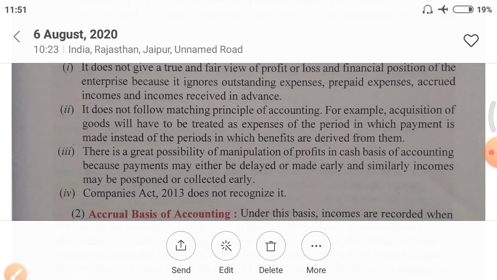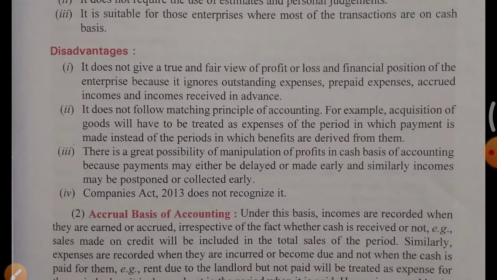For example, acquisition of goods will have to be treated as expenses of the period in which payment is made, instead of the period in which benefits are derived from them. What he wants to say is that if you are purchasing any goods, it will have to be treated as an expense of the period in which payment is made. Suppose that in this year you purchased goods, so obviously you will show the payment in this year, that we purchased goods of rupees 2 lakh, 3 lakh, whatever. This is the cash basis.